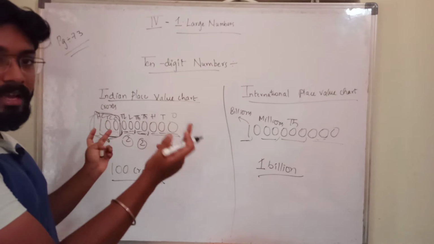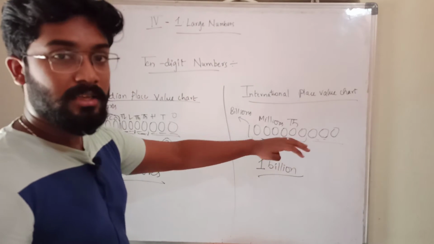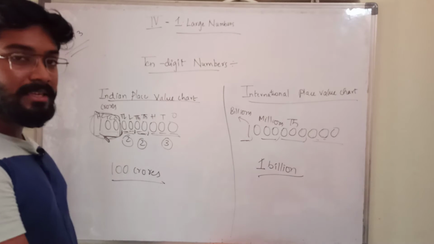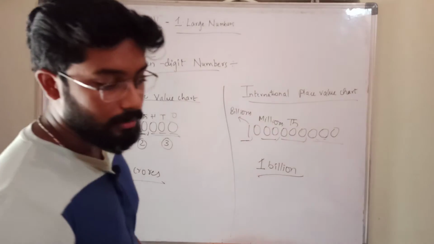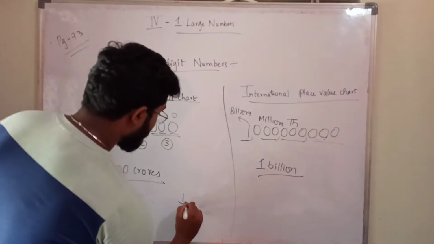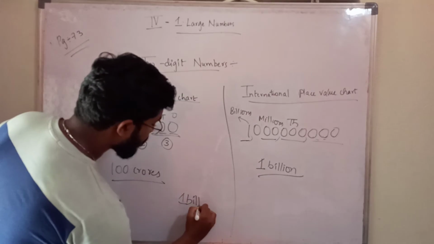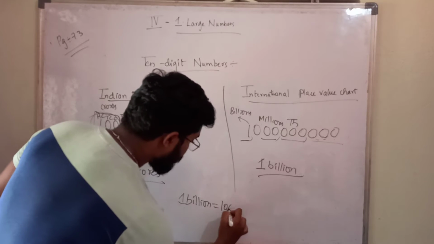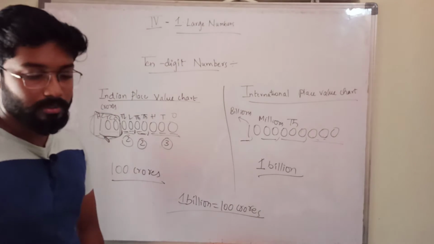But both the values of the numbers are the same. This is a 10 digit number and this is also a 10 digit number. The value is also the same, but the naming and the representation are changing here. You have to remember this carefully. Don't commit a mistake. So from this what can we say? 1 billion, both numbers are equal and the same. So 1 billion equal to 100 crores. Remember this carefully.